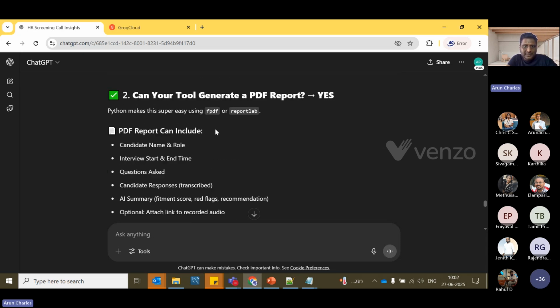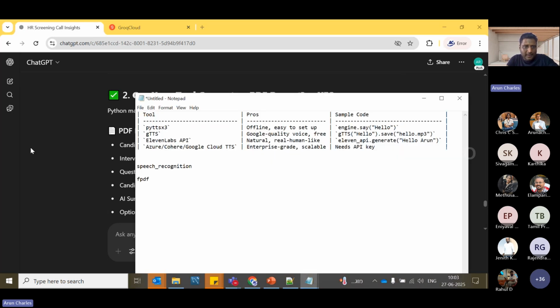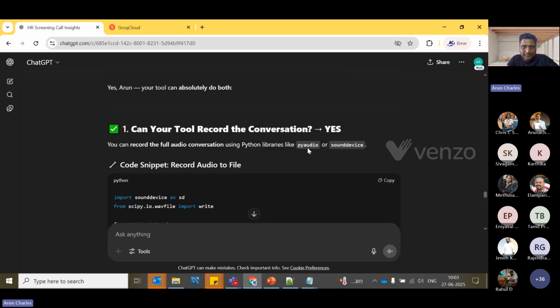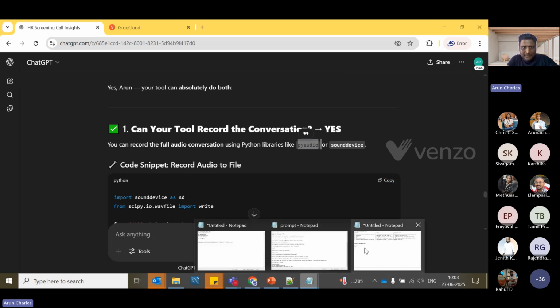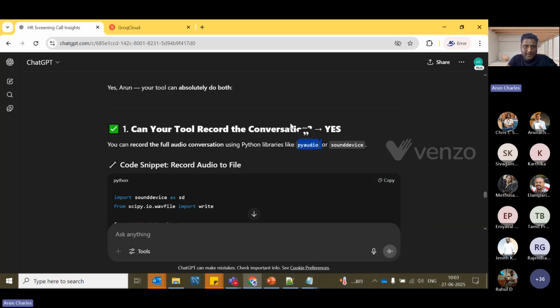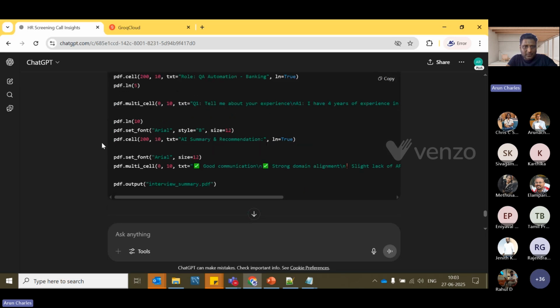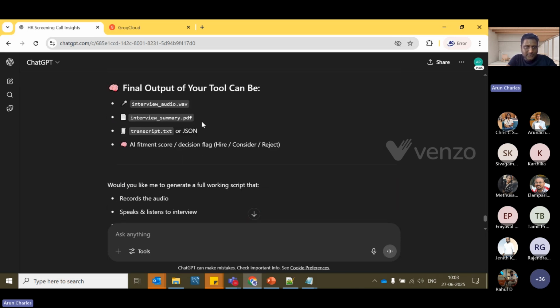And yes, it shows how we can generate the report. We can use FPDF, or we can use ReportLab kind of thing. So I'm also making a note of it, like FPDF. And the previous thing was showing some PyAudio, which is used to record. These are nothing but Python libraries, as I told you before. Now it has already started to do some code.